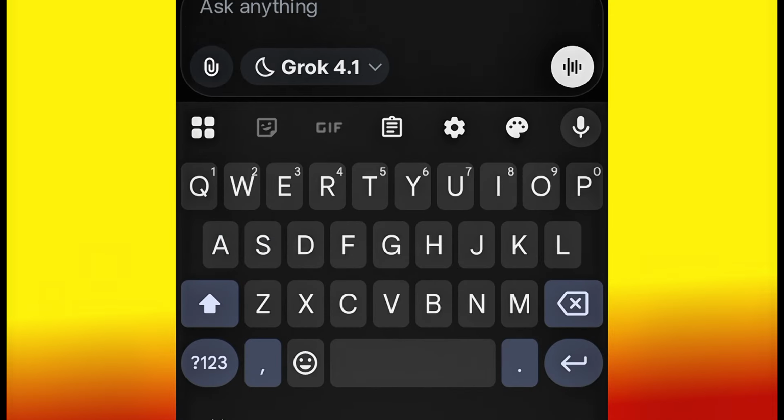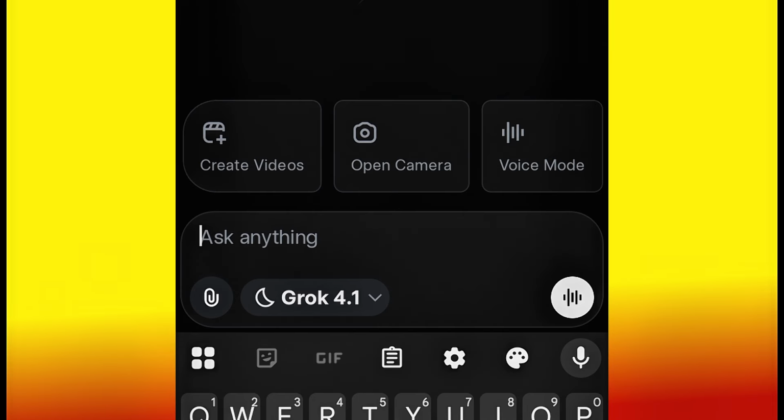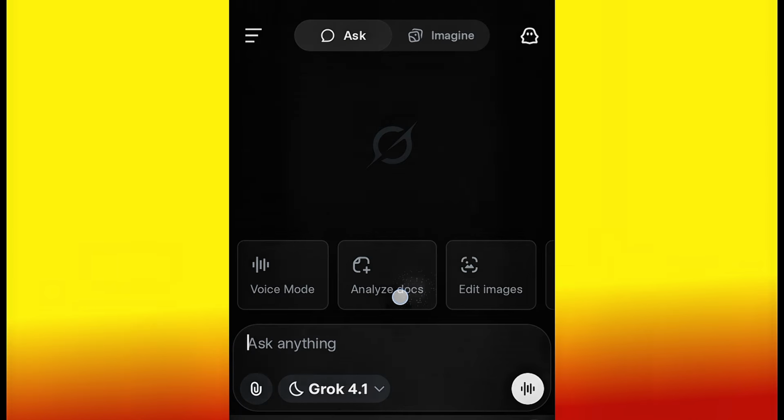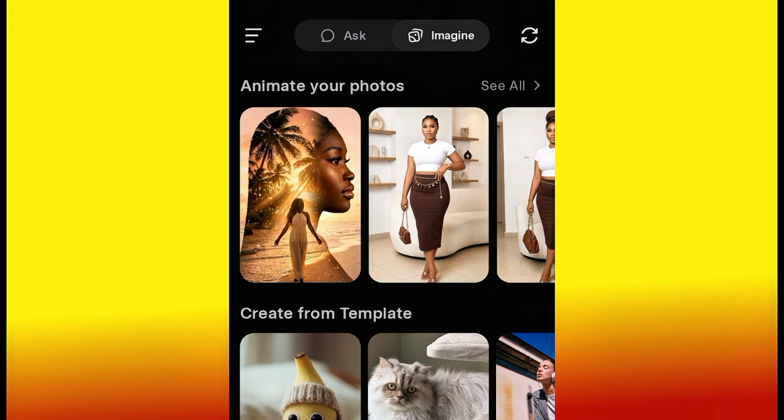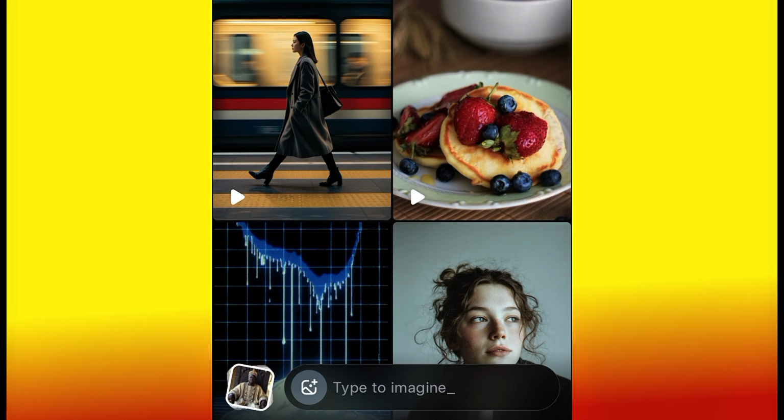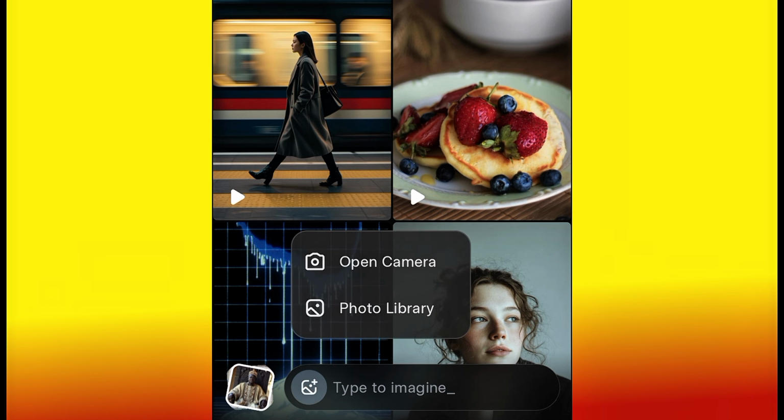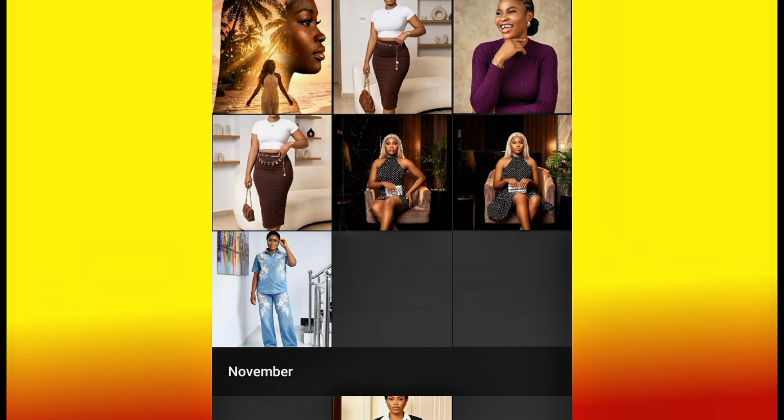All right, so now here we are on the Grok interface. As you can see, the Grok interface is not really bad, it's not that complicated. You can also edit your image using Grok AI, but we are here because we want to create a video, so you just have to click this create videos. One thing about Grok AI is that if you don't have your image, you can generate the image here and then convert it to video. So for you to start creating your video, you just have to click this image with a plus icon, then photo library, and then select the image.